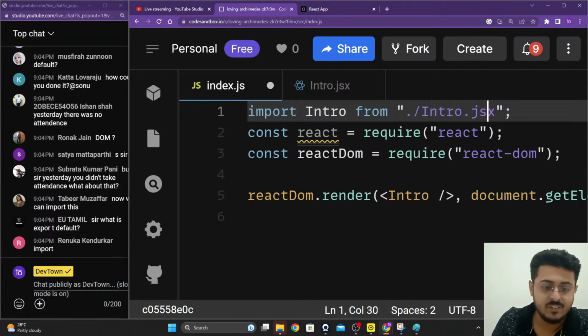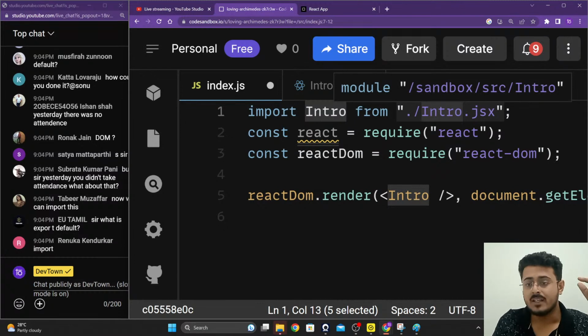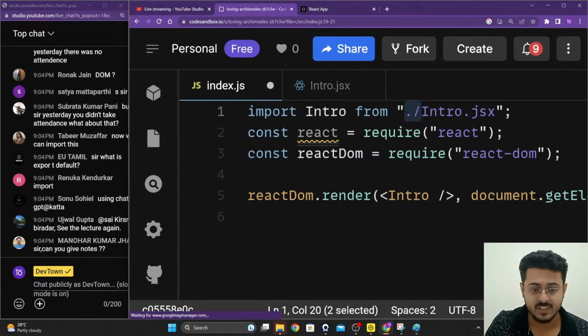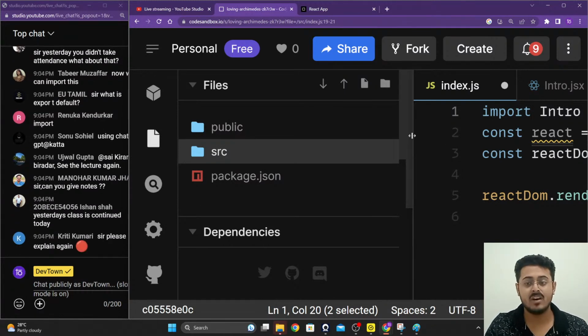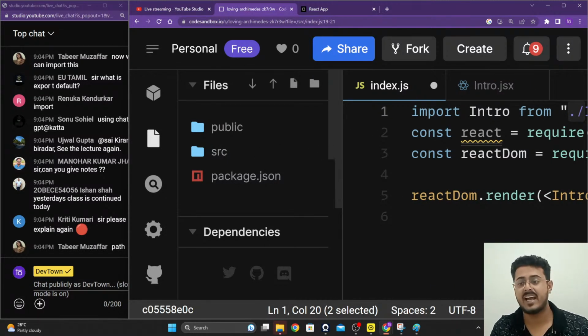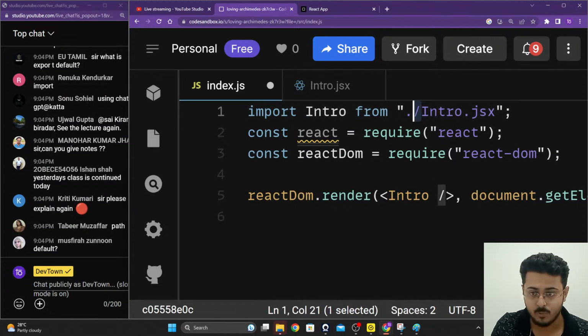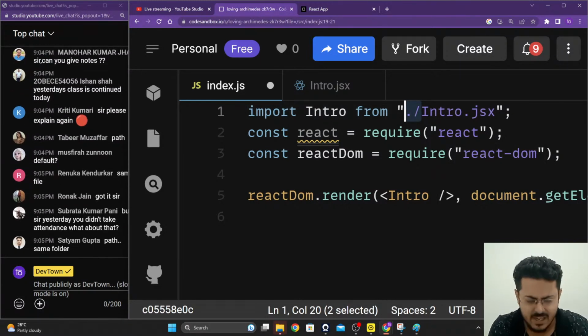So we are saying right over here that we need to import the intro function from the intro.jsx file. Now why have I put a dot slash right over here? This basically means that in whatever folder index.js is present, inside of the same folder, find the file whose name is intro.jsx.